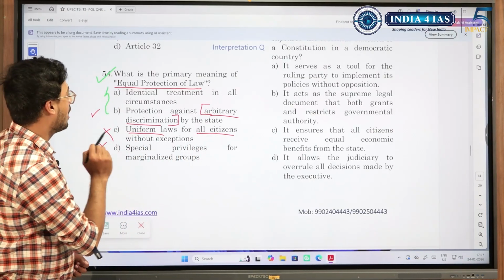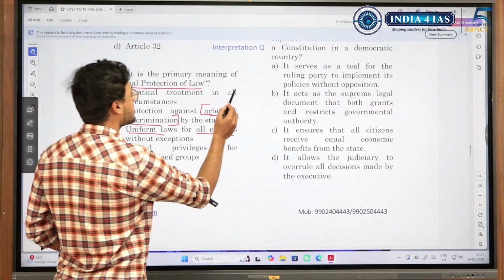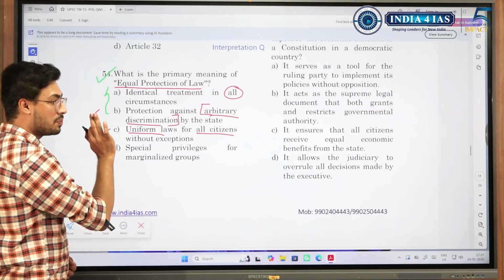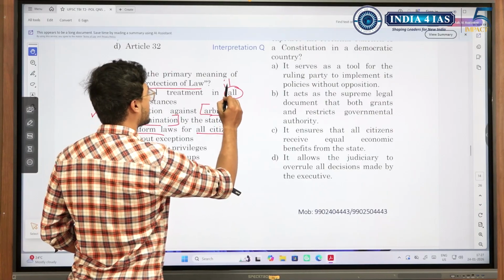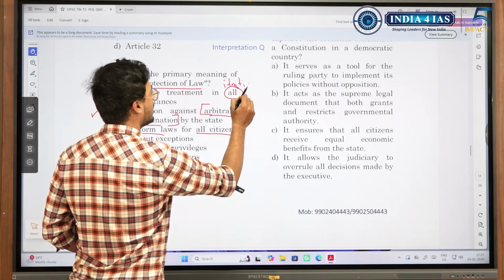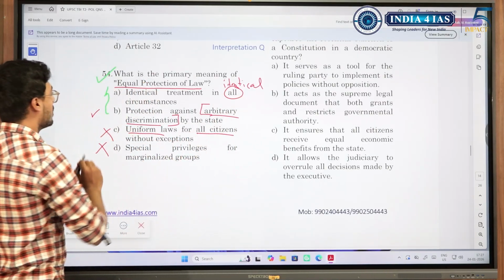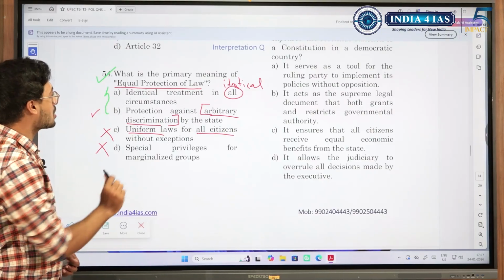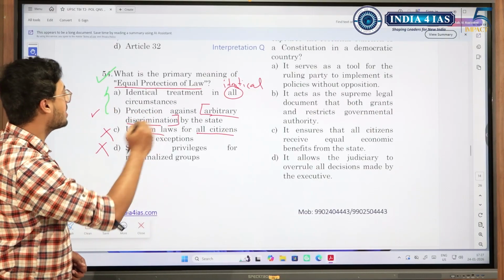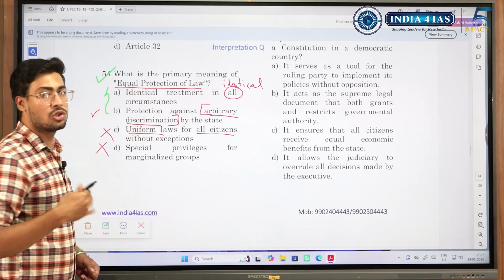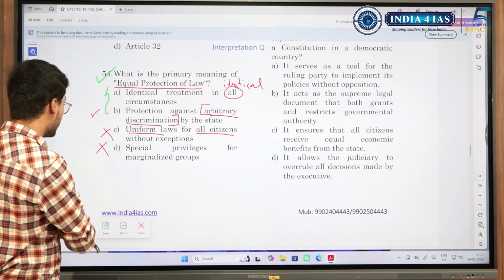But look at option A, identical treatment in all circumstances. Suppose it was mentioned as identical treatment in identical circumstance, then even option A would be correct. So please be very careful, because when we see equal protection of law, we might study this, that identical treatment in identical circumstance, and we might consider A and move on to the next question. So do not make this mistake, read all options.